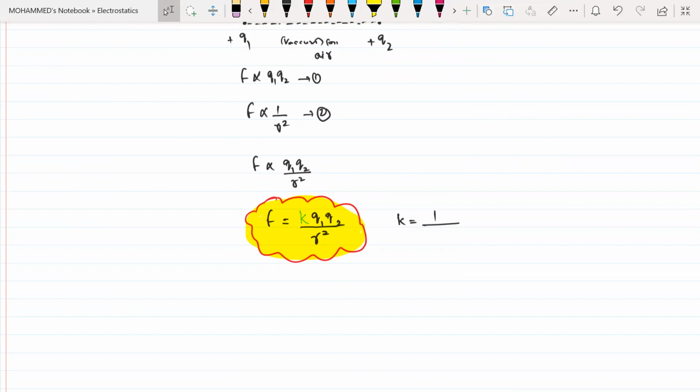Okay, sure. So now this value of K is how much, beta? K value is 1 by 4 pi epsilon naught. How do you pronounce this, beta? Epsilon naught, not naught. The value of K is 9 into 10 to the power of 9. The unit is Newton meter square per Coulomb square. I'll tell you how we got it.